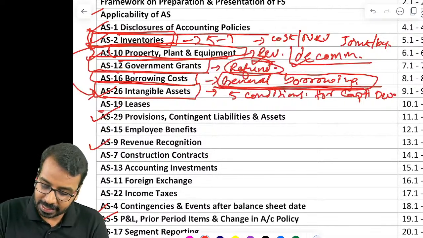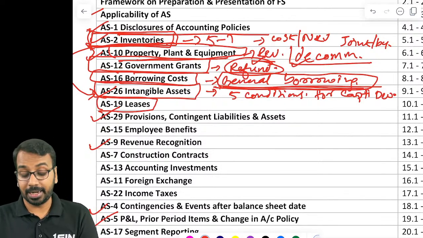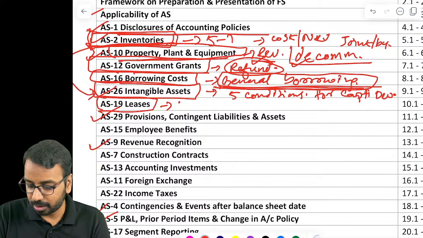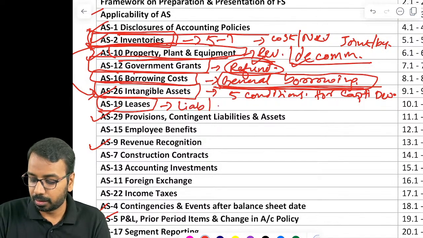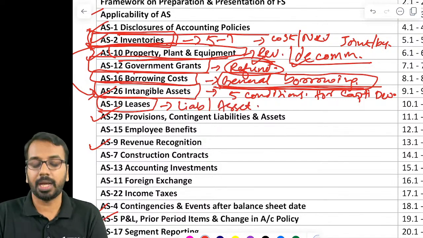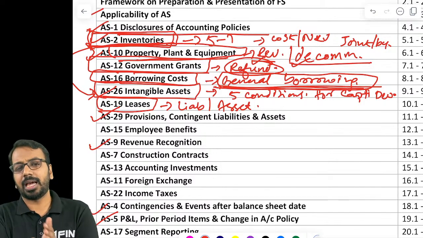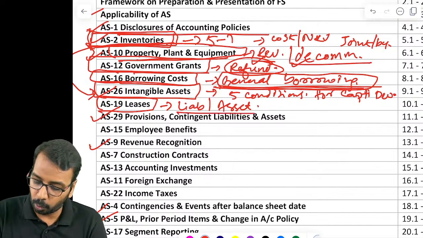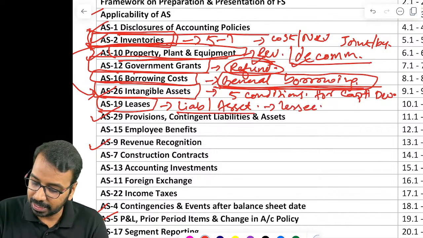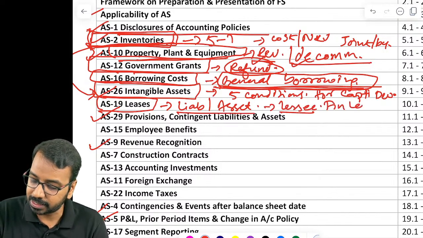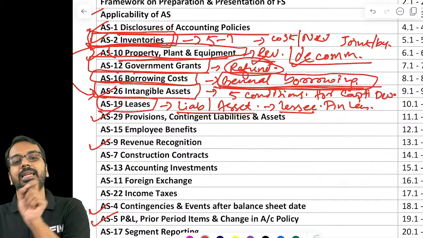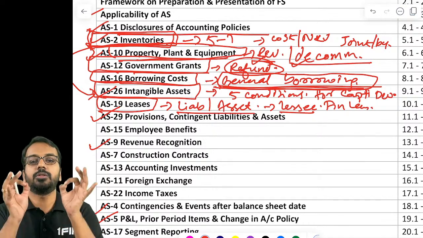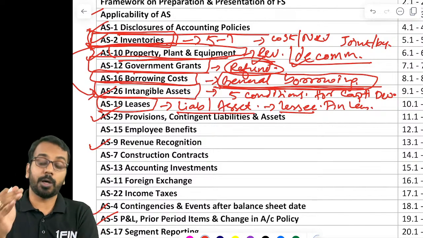Then leases, slightly complicated. You must be able to calculate the liability and the asset component. Prepare the table and calculate the expense, that is the interest expense and depreciation. More complication happens when there is a lessee accounting for finance leases. Also sale and leaseback transactions. These 2 topics you must focus on more when you are revising.